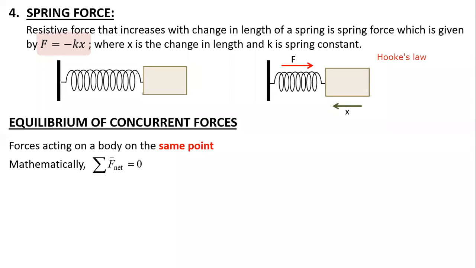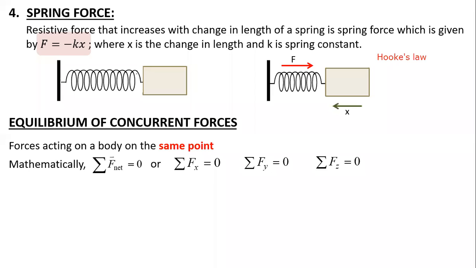When I talk about equilibrium, we say the summation of all forces acting on it is 0, F net. If I talk about the different coordinate axes, forces acting along the x-axis will be 0, forces along the y-axis will be 0, and forces along the z-axis will be 0. I'm talking about the net forces if the system is said to be in equilibrium. When we do free body diagrams and the numericals based on them, I will use the term equilibrium several times.